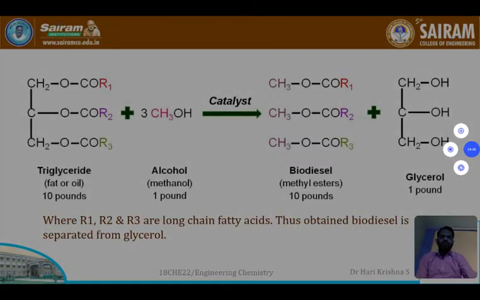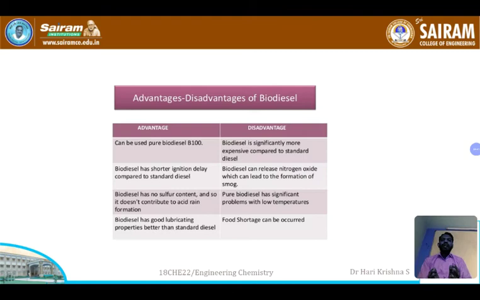Now, the advantages and disadvantages of biodiesel. The biodiesel which is obtained is very pure. B100 biodiesel, which you obtain in the above process, is called B100, which is very pure, and this B100 cannot be directly used in normal diesel engines. Biodiesel has a shorter ignition delay compared to standard diesel. Since the ignition delay is less, the knocking tendency of the fuel is also very less. Biodiesel has no sulfur content, so it does not contribute to acid rain also.